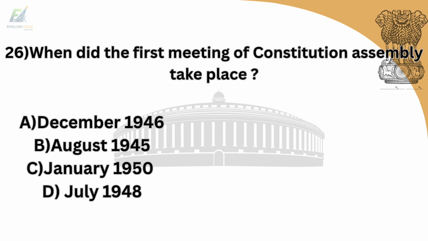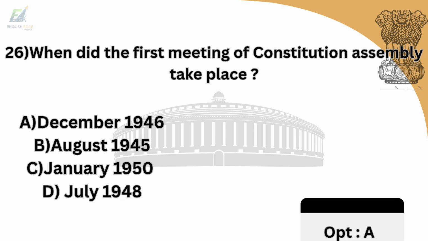26th question is, when did the first meeting of the Constituent Assembly take place? Option A is December 1946. Option B is August 1945. Option C is January 1950. Option D is July 1948. And answer is option A, December 1946.